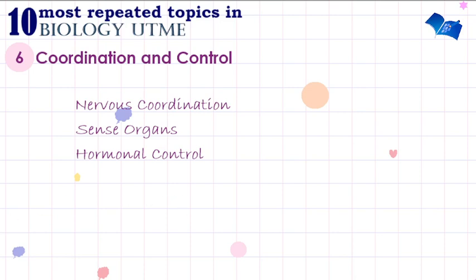The last important topic under coordination and control we have here is homeostasis. This is regulating the internal environment of the body. You need to know body temperature regulation.